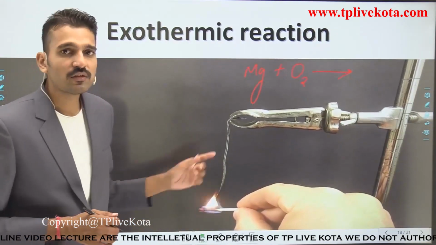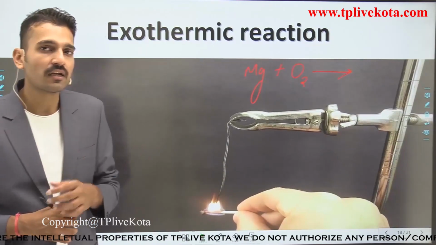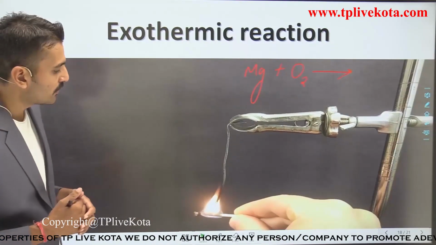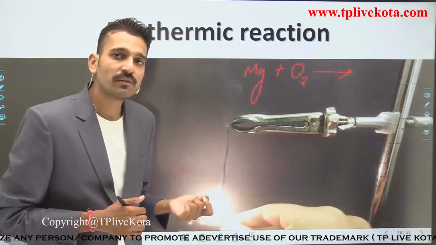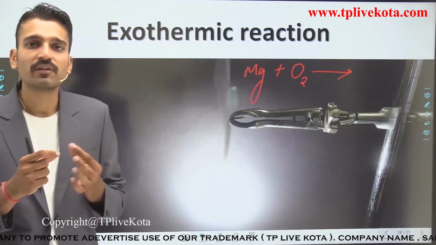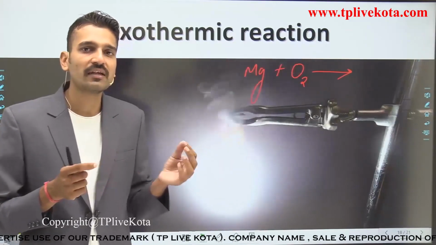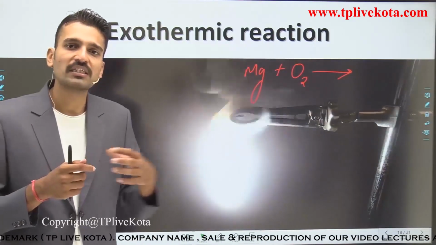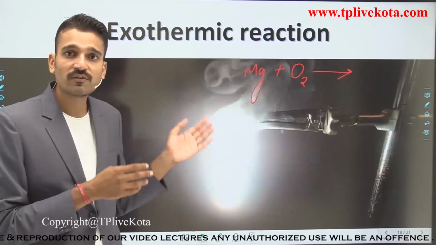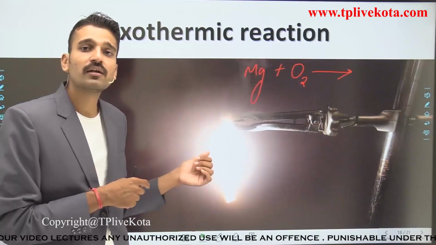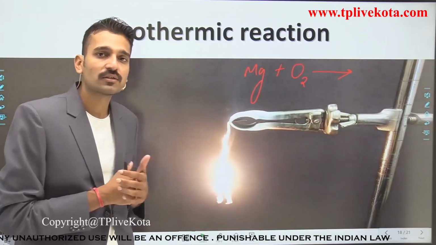Also see the color of this magnesium ribbon. It is grayish in color, but a dull gray. So before burning this magnesium ribbon, you have to rub it with sandpaper so that the upper layer of magnesium oxide is removed, which would restrict this particular reaction.